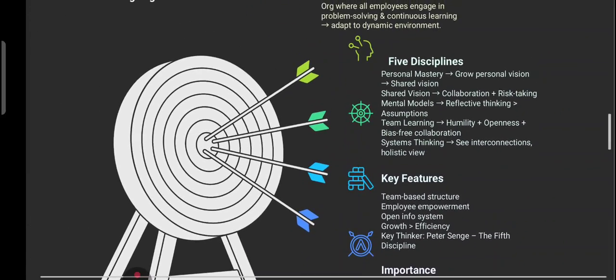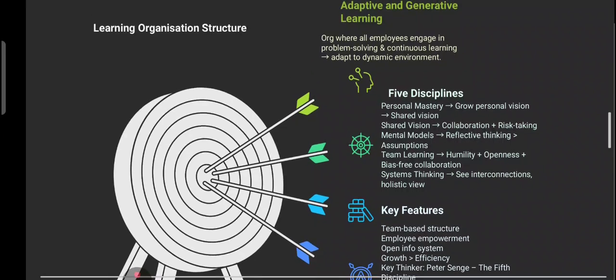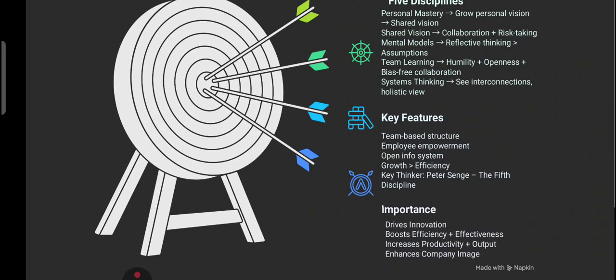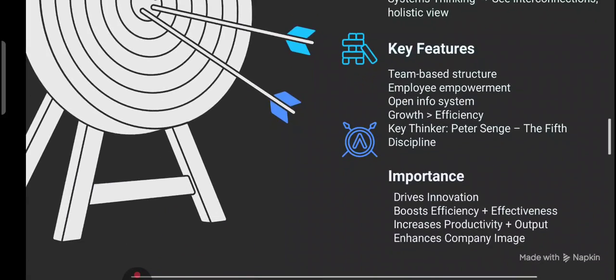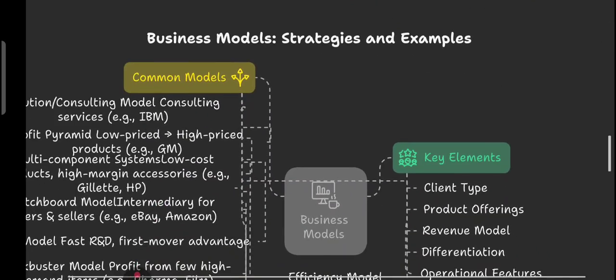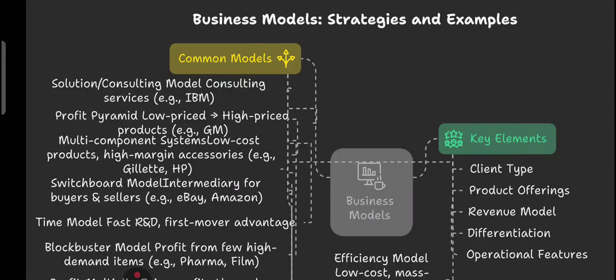So five disciplines you must remember: personal mastery, shared vision, mental model, team learning, and systems thinking, right? Adaptive and generative learning is part of it. And one thinker you must remember, Peter Senge. He wrote The Fifth Discipline. Now have a look at the business model, strategies and examples. Very important discussion we are going to discuss now.